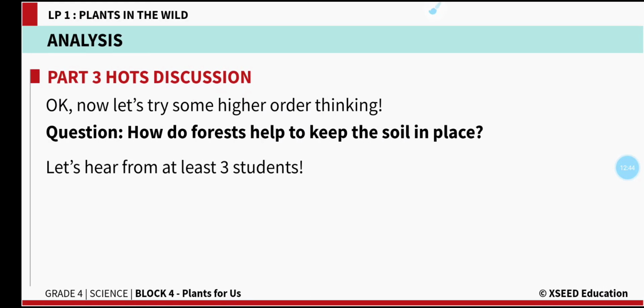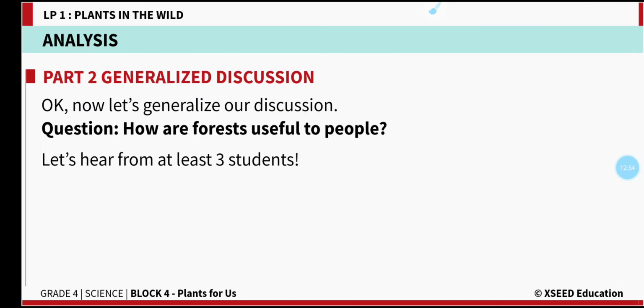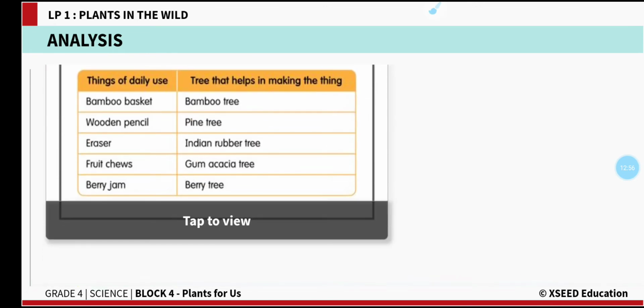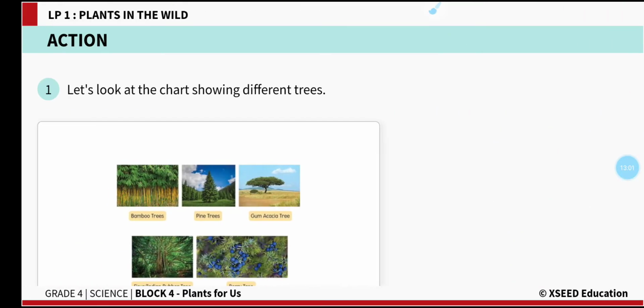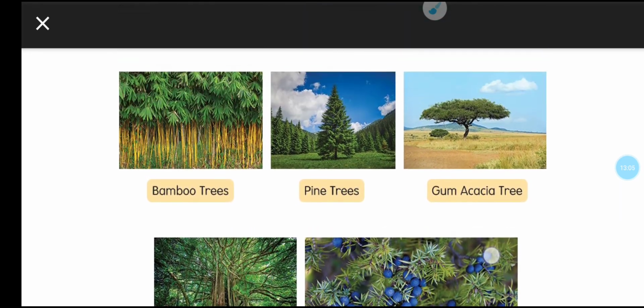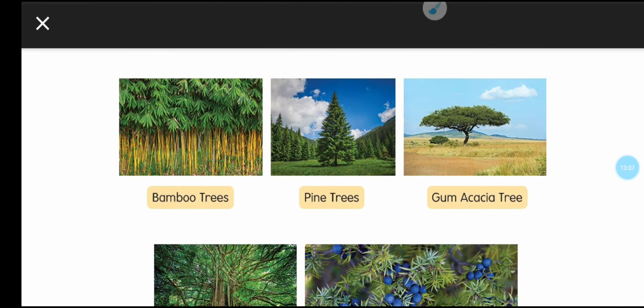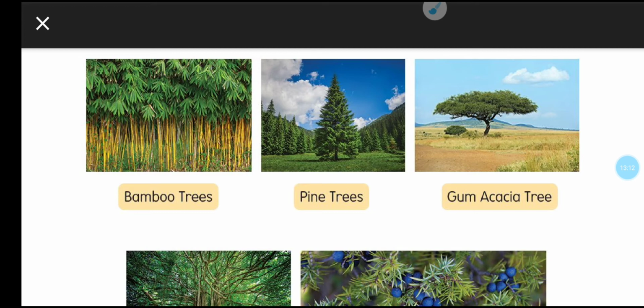And the soil, the plants are also helping to protect the soil. Top soil is protected by the plants. Now we will see how these plants are helping to protect the top soil. Top soil means the uppermost layer of the soil. It's very, very essential for the growth of plants.